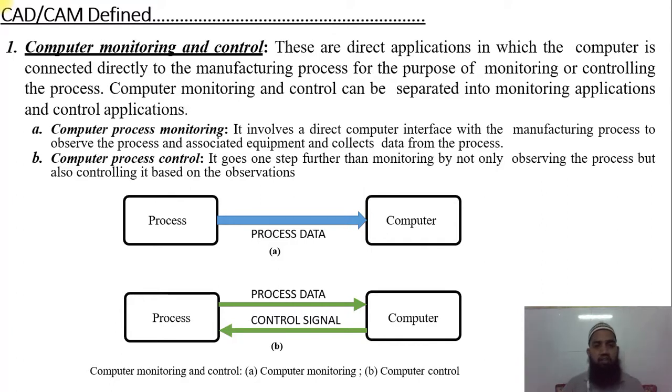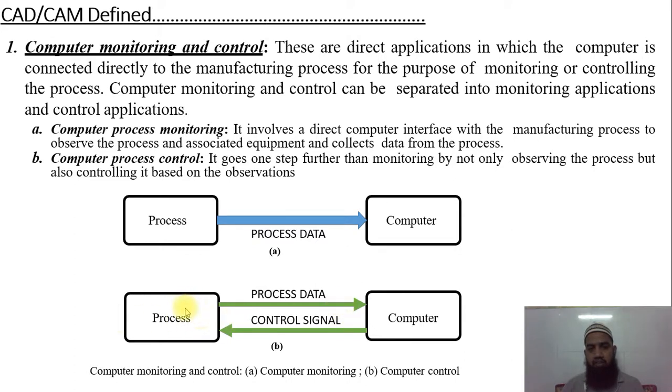In the first figure, the process is there, and this is a process observed by the computer. That is the first, computer process monitoring. Here you can see the computer directly collects the data, and in the next one, B, you can see how the computer controls the process.